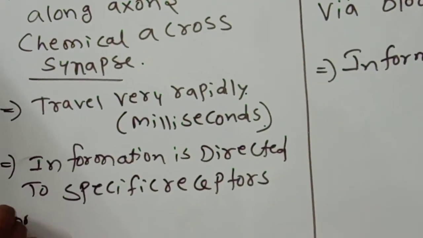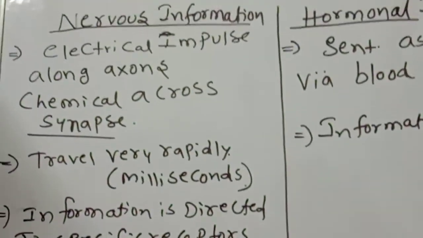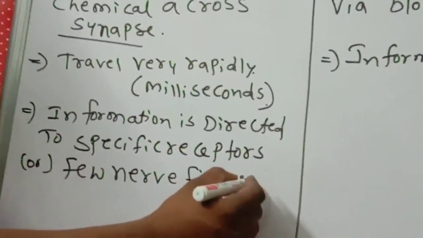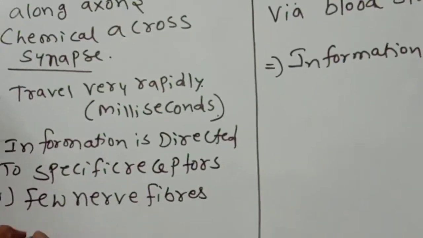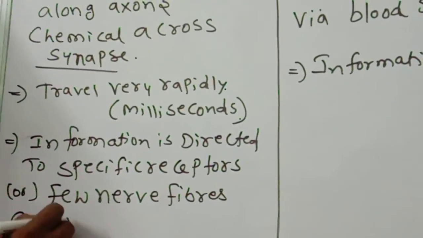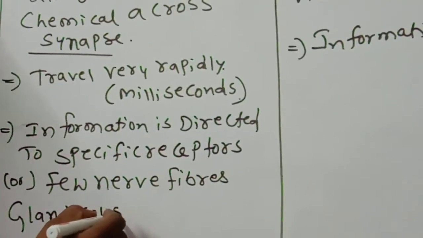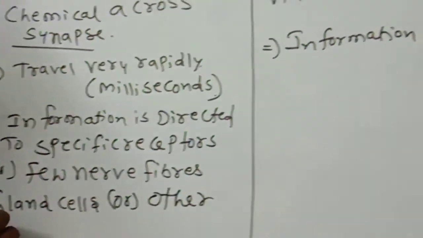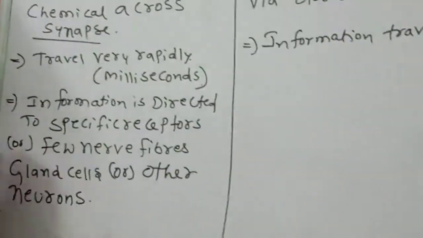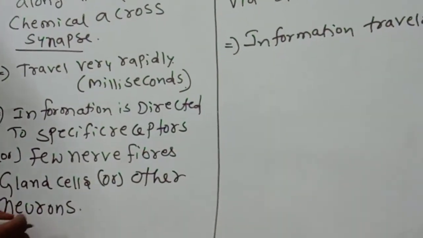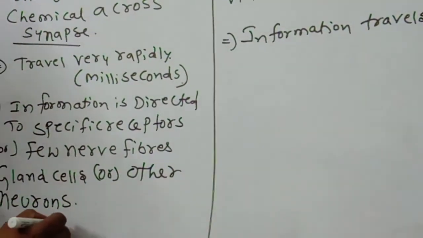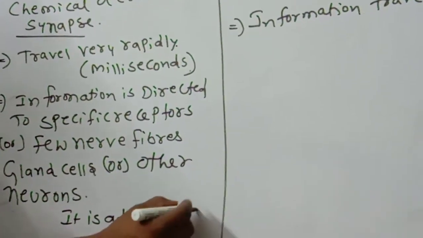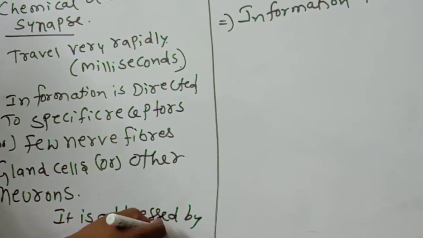Or a few nerve fibers, gland cells or other neurons. These points you should remember. It is addressed by name. A particular address will be there where the impulse is going.